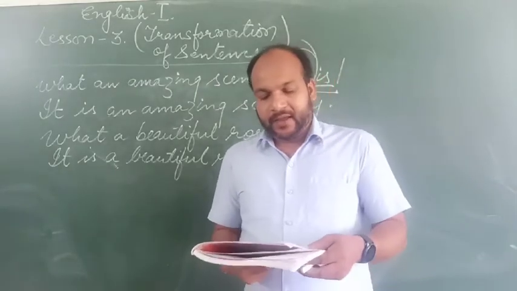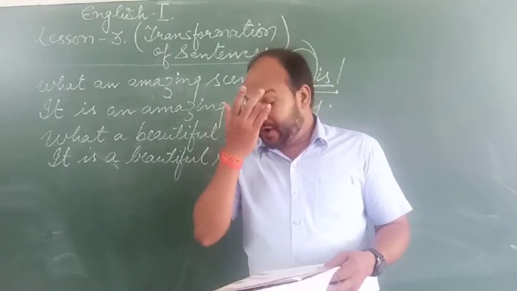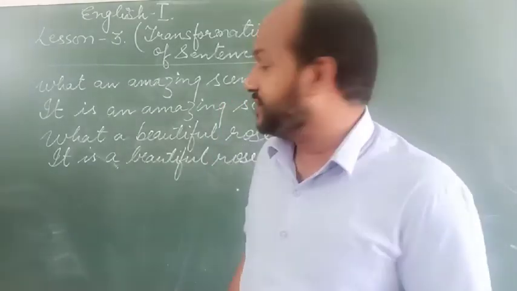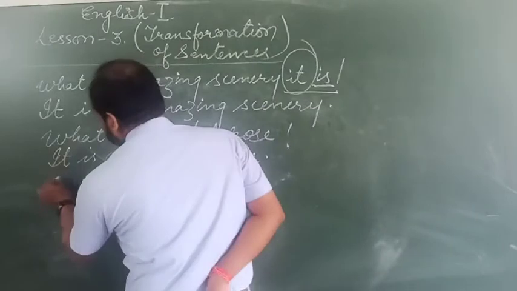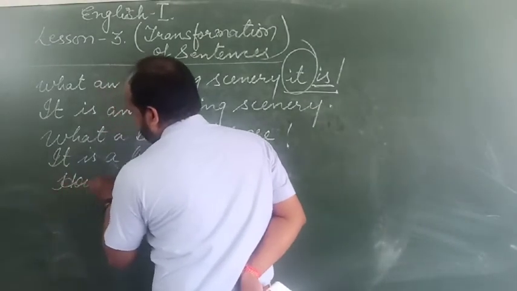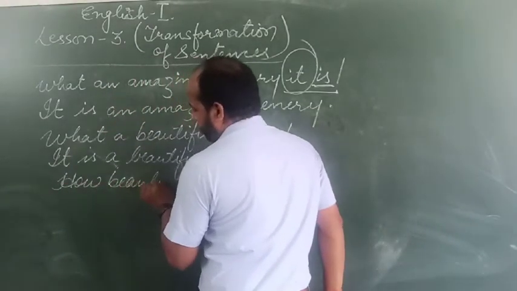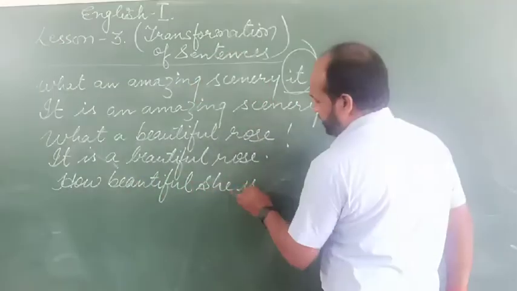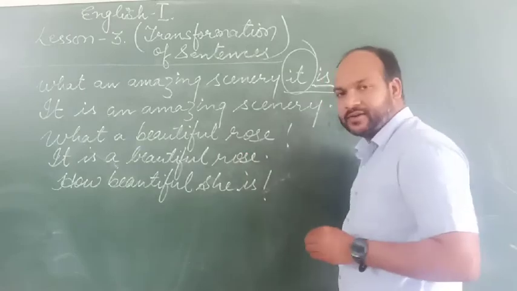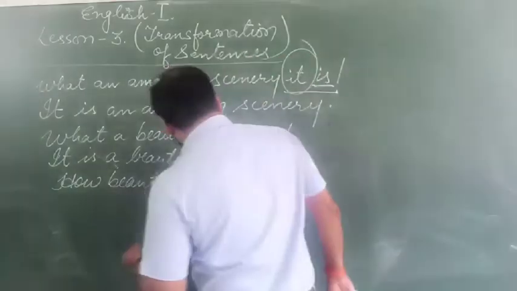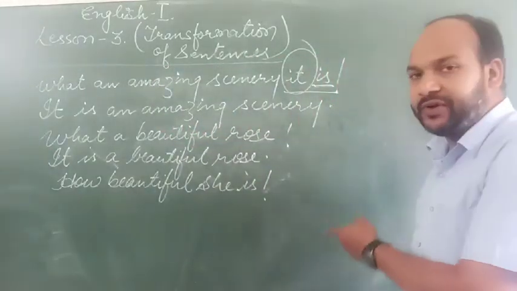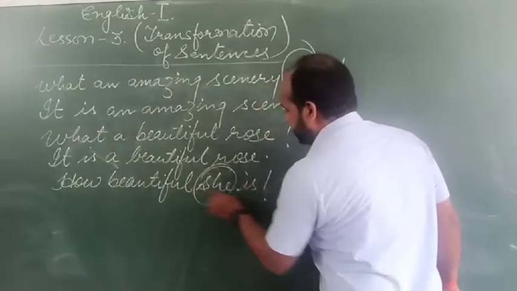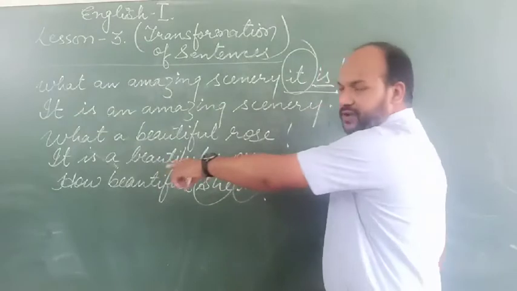Then one more example is given there: how beautiful she is! When you have to change it to a declarative sentence, we move this she is to the beginning of the sentence.